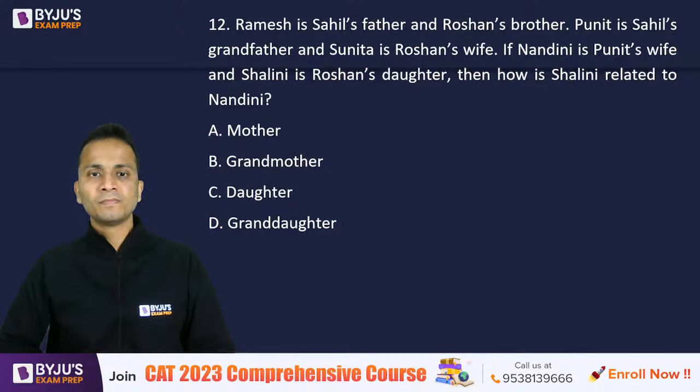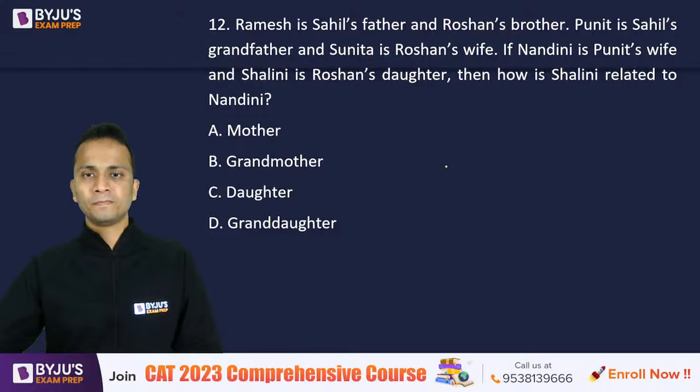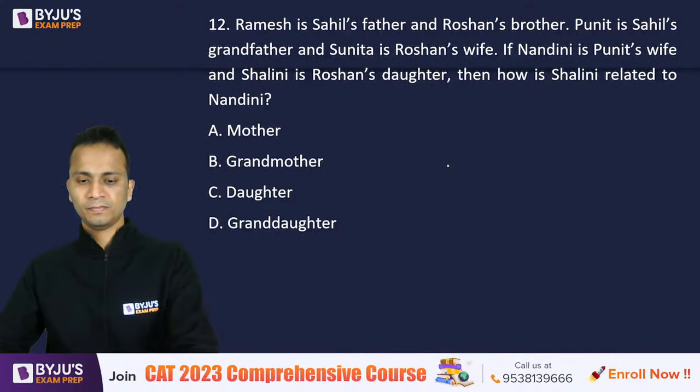Yes, anyone? Okay, all right. Now, finally getting answers from all of you.